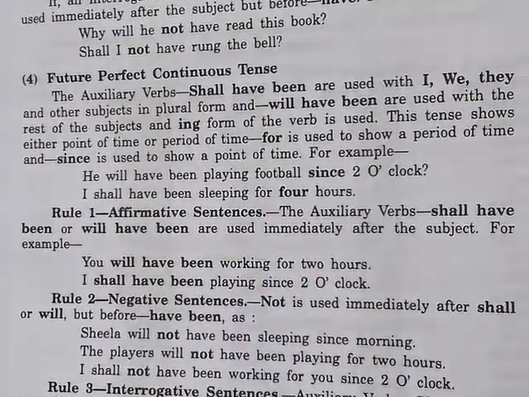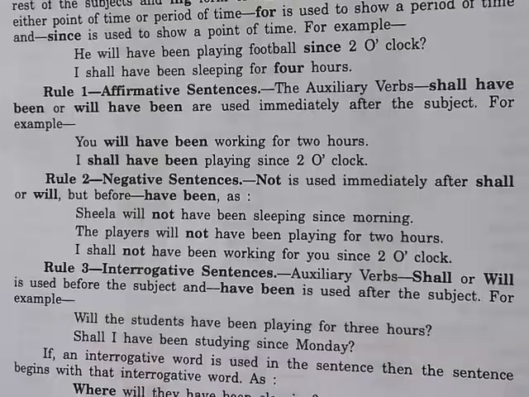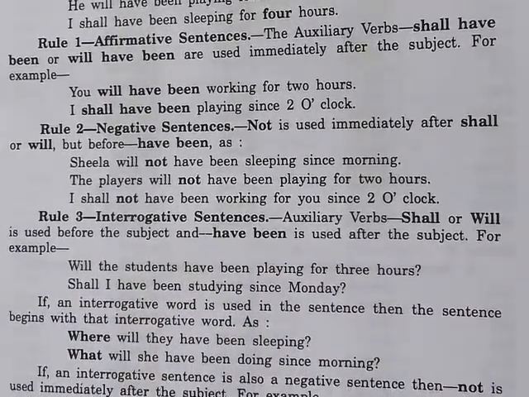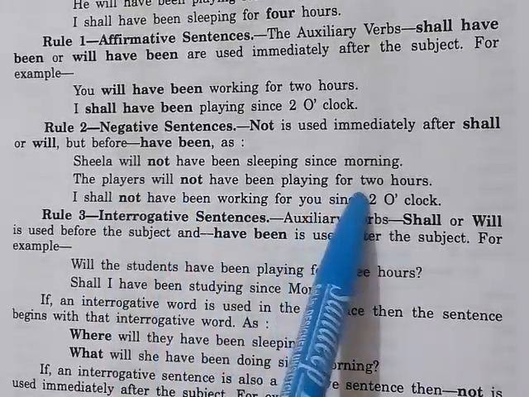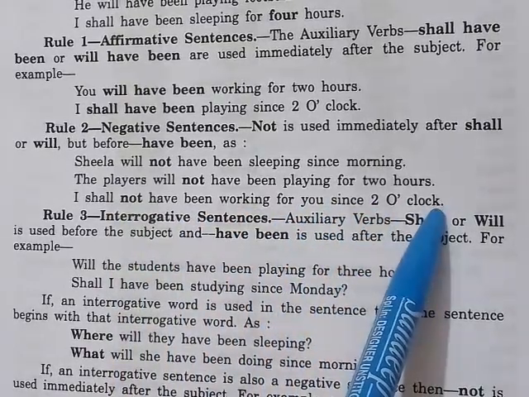Negative sentences: not is used immediately after shall or will but before have been. Sheila will not have been sleeping since morning. The players will not have been playing for 2 hours. I shall not have been working for you since 2 o'clock.